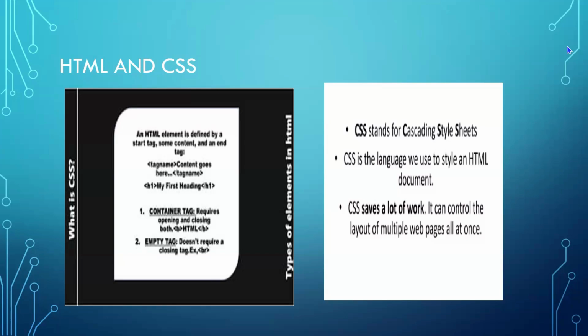But still, I want the external interface kind of CSS so that whatever the specifications I want to give in my HTML page, everything I can mention in the CSS page. And that CSS will be kept inside the folder. And this CSS will be accessed inside my HTML page. It will be embedded inside my HTML page so that when I'm going to define a paragraph, whatever the properties of the paragraph I want to give in my website, that will be mentioned in the CSS.